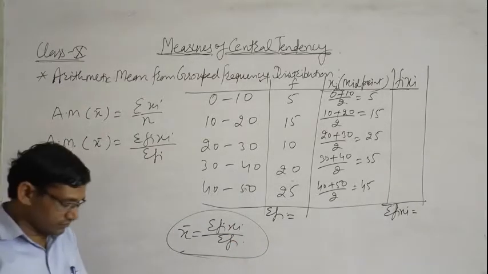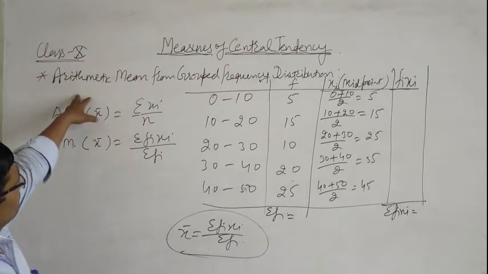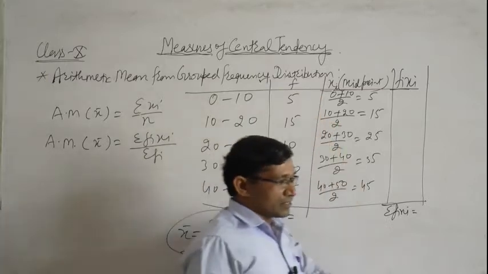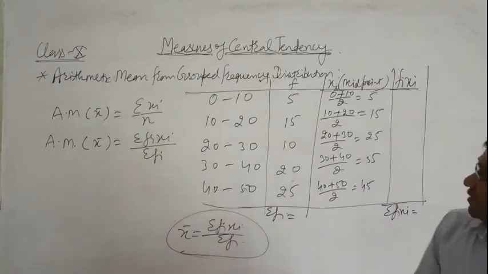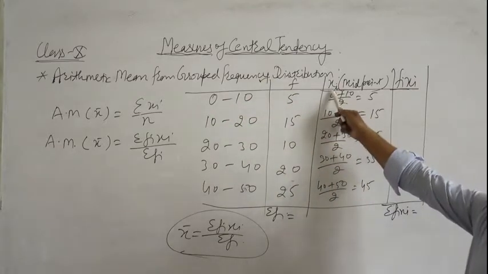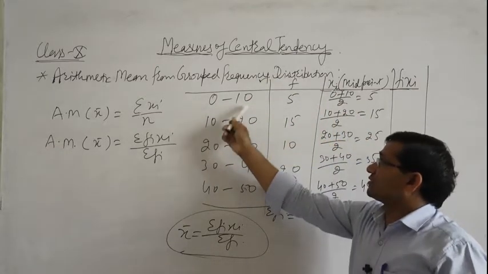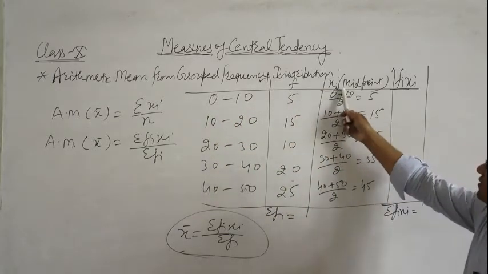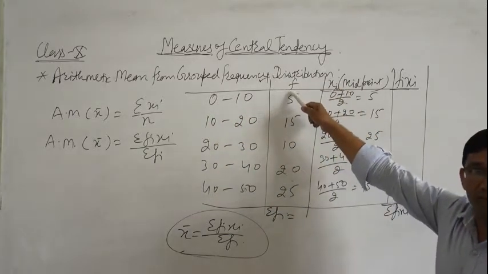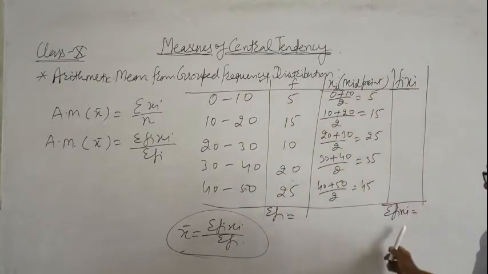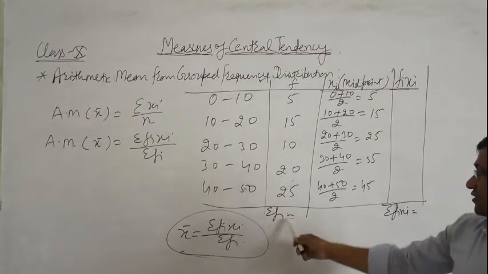Clear? So when a grouped frequency distribution is given, first we find xi by using lower limit plus upper limit divided by 2. Then we get xi, and fi is also given in the question. In the next column we find fi xi, then sigma fi xi and sigma fi.